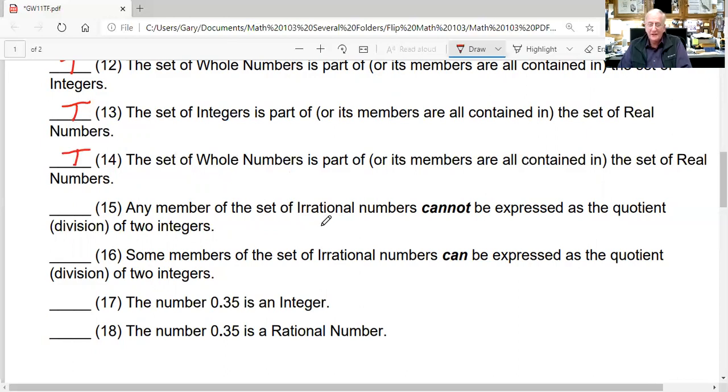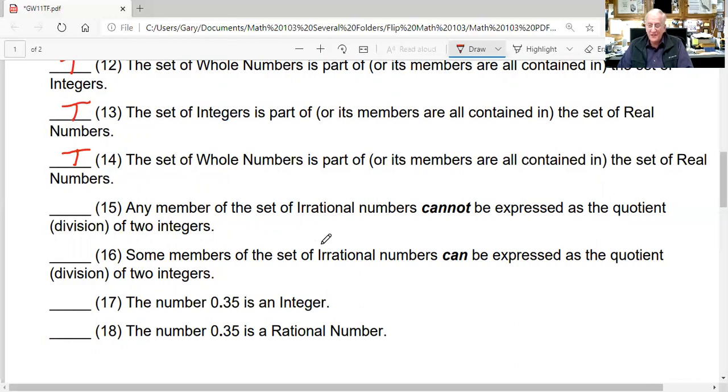No problem there. Any member of the set of irrational numbers cannot be expressed as the quotient or division of two integers. Well, remember, any number that can be expressed as the quotient of two integers, the answer you get, as a decimal or as a whole number, may come out a whole number, but as a decimal, that decimal is either going to repeat or it's going to terminate, right?